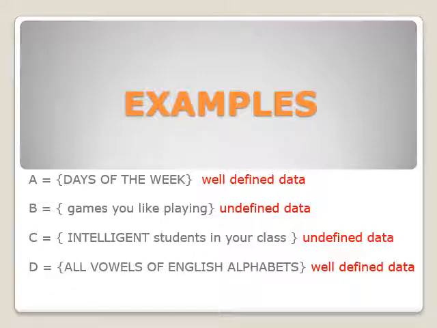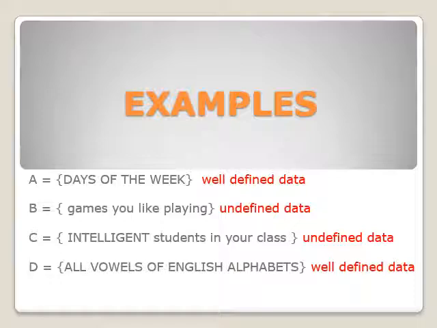Let's see set C. Intelligent students in your class. Some students are intelligent in that they like the math subject and are expert in math. Some like science, some like Islamiyat, some like English, and different people like different subjects.